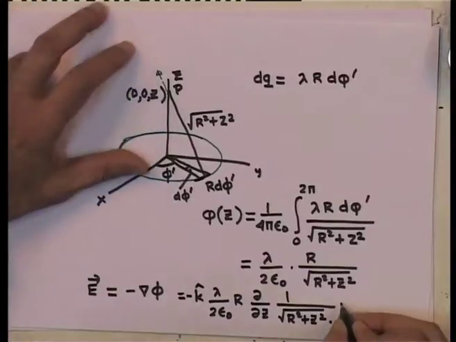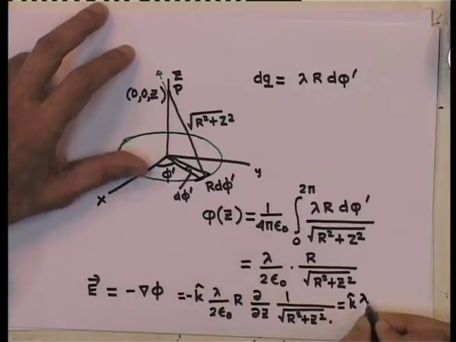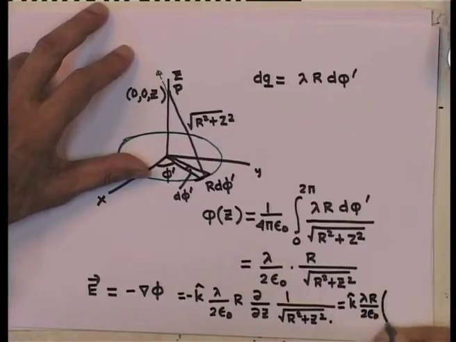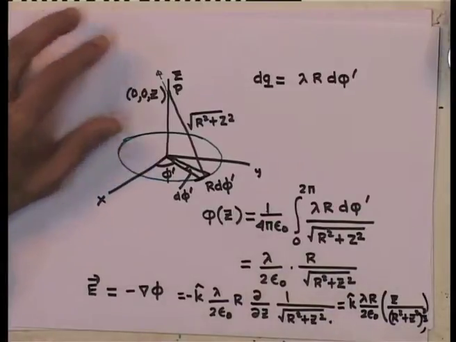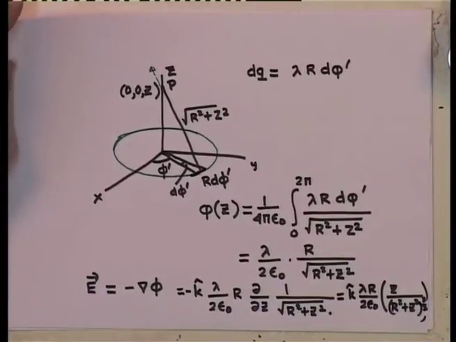This of course gives me, the minus will go away because of the differentiation, k lambda r by 2 epsilon 0 into z divided by r square plus z square to the power 3 by 2. So, this is the final expression we have obtained for the potential due to a charged ring along its axis.